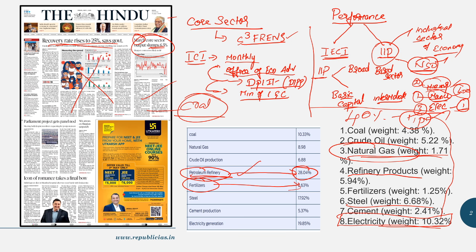Anyway, we'll move on to the next article, that is Parliament project gets panel note. A new parliament building is going to be constructed, it seems. The government is planning to construct a new parliament, and for that it has got approval. These sorts of construction works are to be done by the Public Works Department, that is the Central Public Works Department. They will take care of that, and for UPSC this is not important.